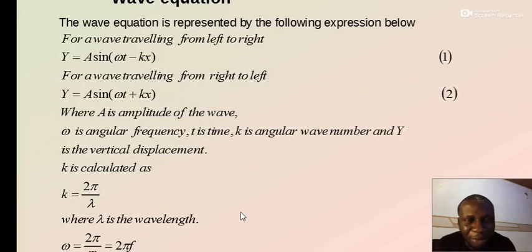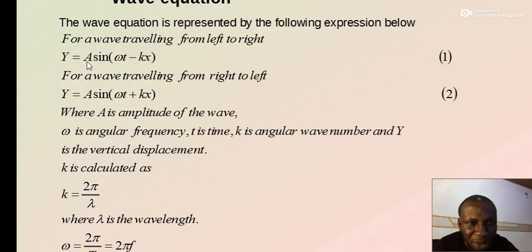Now, a very beautiful concept is the wave equation. We have described the wave speed, which talked about the rate at which distance is covered by the wave as the wave travels along the x-axis. Very well then. So what about the vertical displacement? What describes it? That is where we are. That one is described by what we call the wave equation.